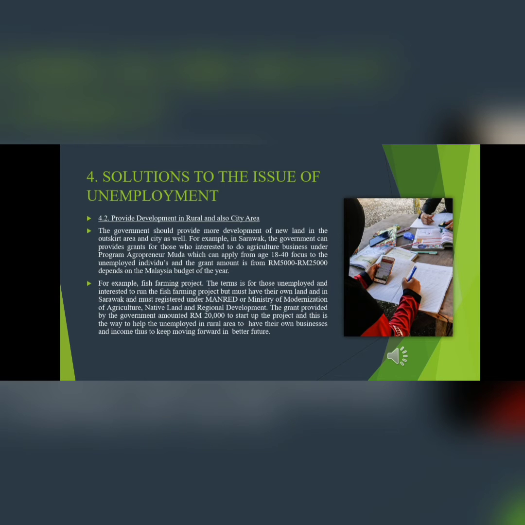Second solution is to provide development in rural and city areas. The government should provide more development of new land in the outskirts and city as well. For example, in Sarawak, the government can provide grants for those who are interested in doing agriculture business under the program Agropreneur Muda, which can be applied for from age 18 to 40, focused on unemployed individuals, and the grant amount of about 5,000 to 25,000 depends on the Malaysian budget of the year.